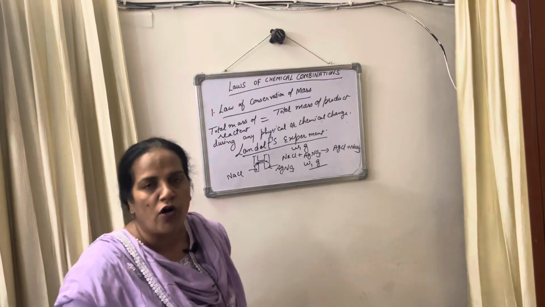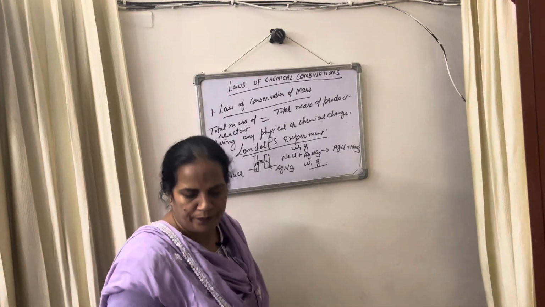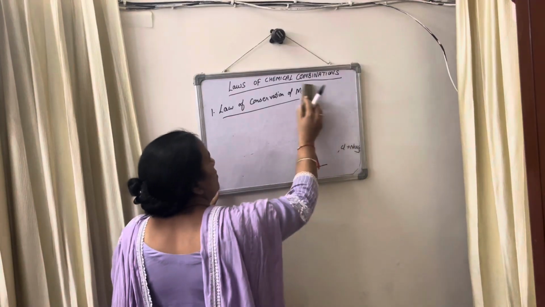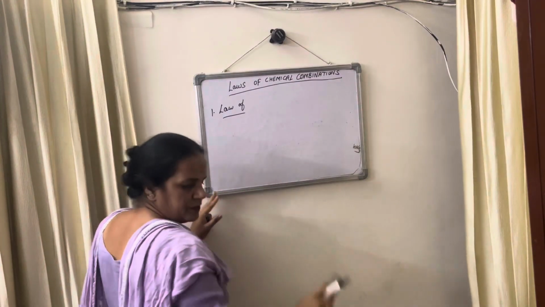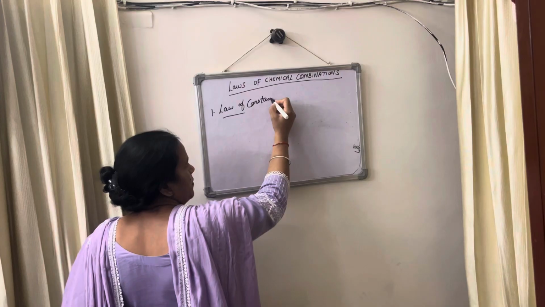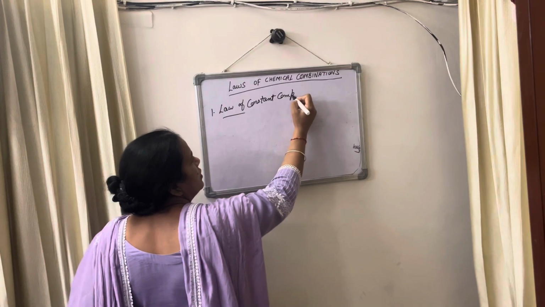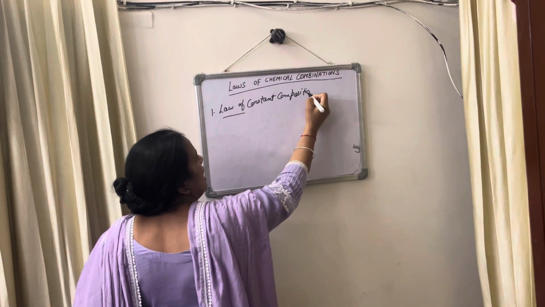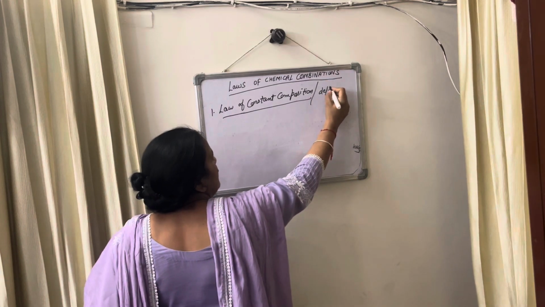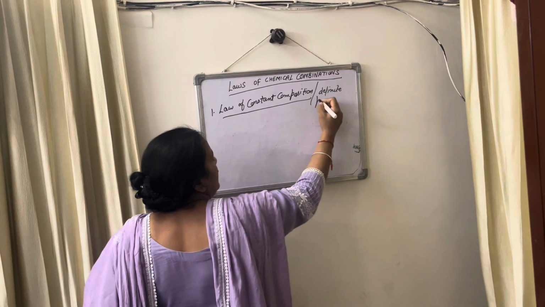Second is the law of constant composition, or you can say the law of definite proportion.